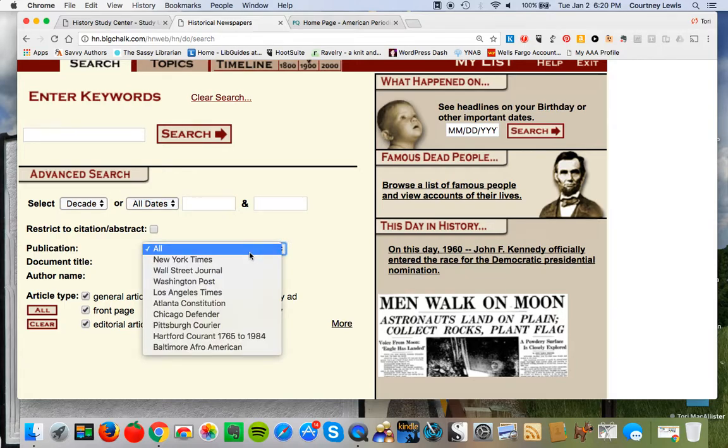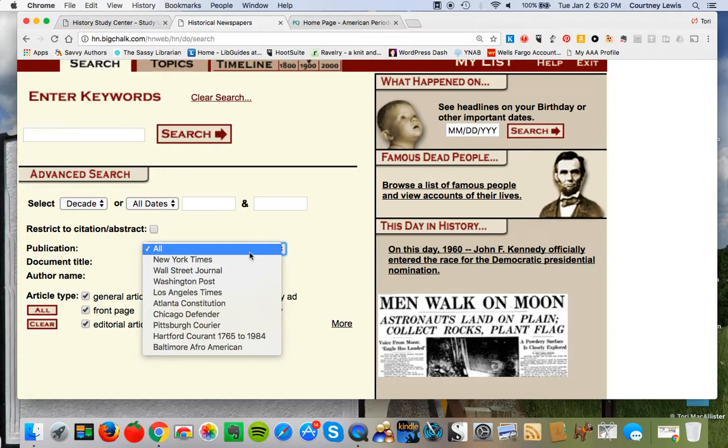These are the newspapers that it includes. It's the full run of the New York Times, the Wall Street Journal, the Washington Post, the Los Angeles Times, the Atlanta Constitution. Those are all newspapers that, I want to say the earliest one, the Hartford Courant, is the earliest one in 1765, but those first few are probably like the 1840s forward, and obviously encompass several different areas of the United States. Back when it was more regional, that actually is pretty significant.